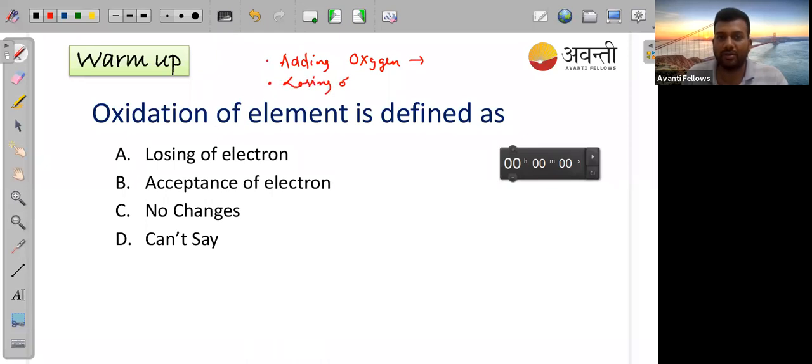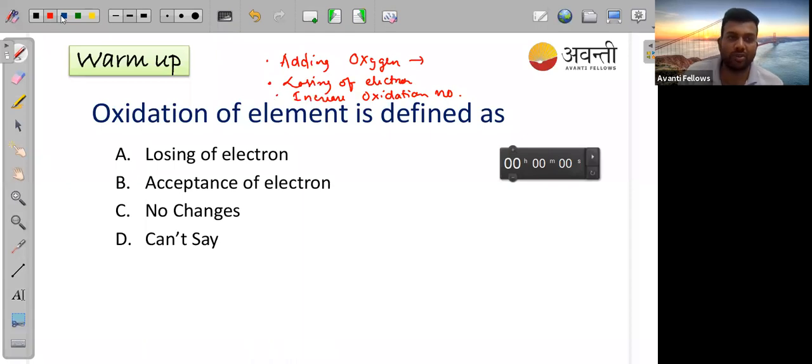If you lose electron, then oxidation will happen. Another point we can say is increase in oxidation number. If oxidation number is increasing, I use the third one only. I just see in which case oxidation number is increasing. In that case, I can say oxidation is happening. So these are the three parameters to remember for when oxidation of an element is happening.